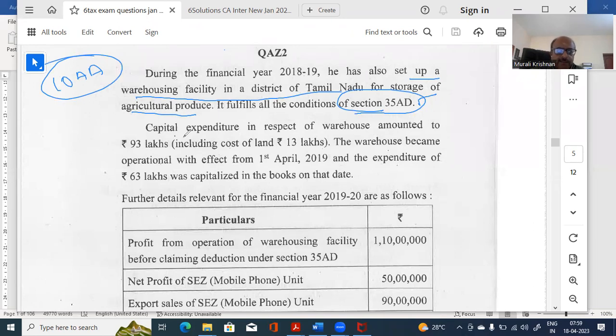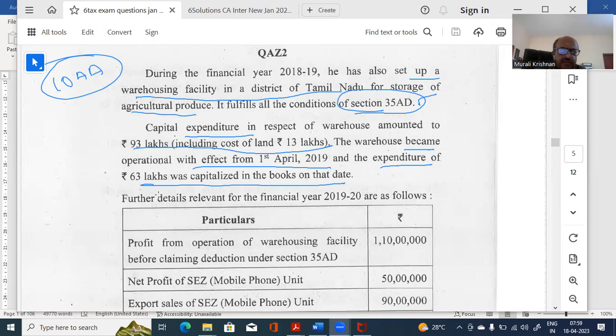Right. Now, capital expenditure in respect of warehouse, which he has done, amounted to 93 lakhs, including cost of land. The warehouse became operational with effect from 1st April 2019, whenever that year in which the exam paper is set. An expenditure of 63 lakhs is capitalized in the books. Okay, sir, I have understood it. Now, what are they saying further? Some more things they are saying now.